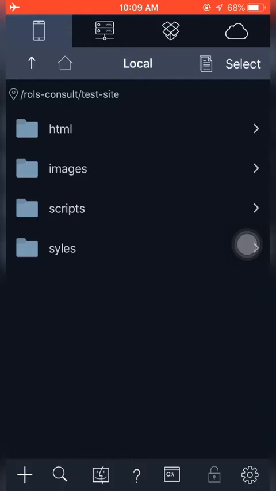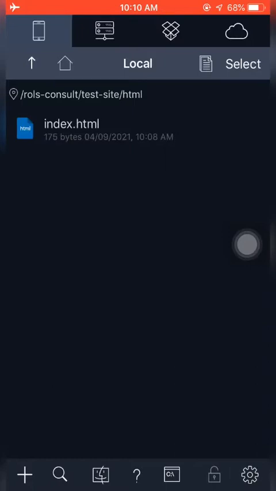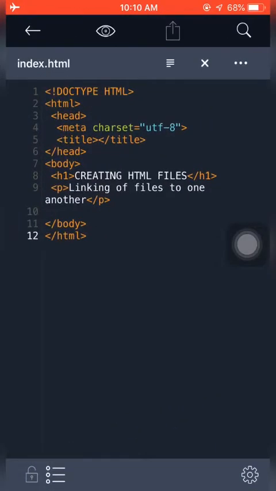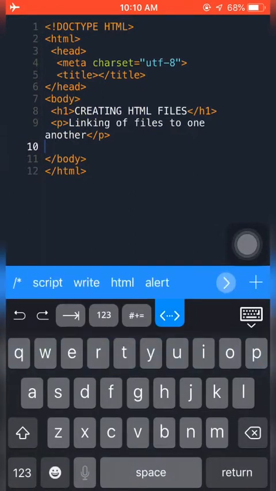I hope it is making sense. So I have to come out of my HTML file. Then I will be able to go inside images, and going inside images, I will select the image or the picture that I want to use. Is that not clear? Fine. So let's go back. HTML, index.html. Then we are in. So let's see if we can add some image over there.